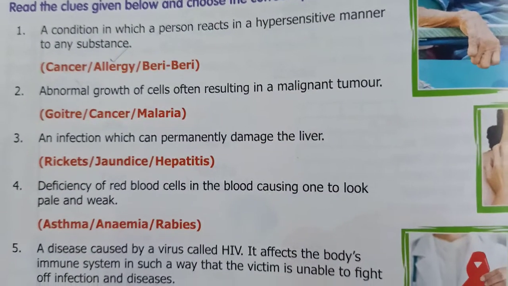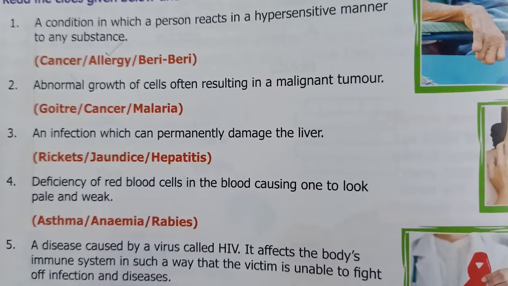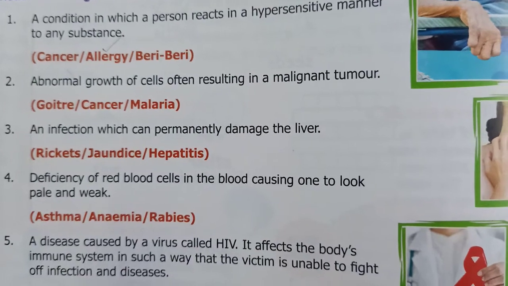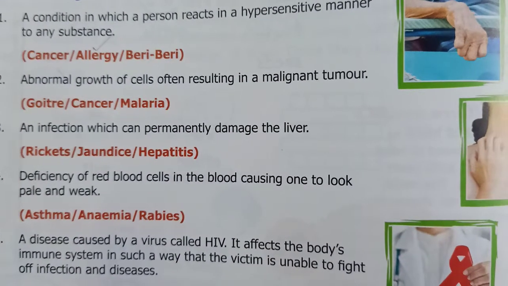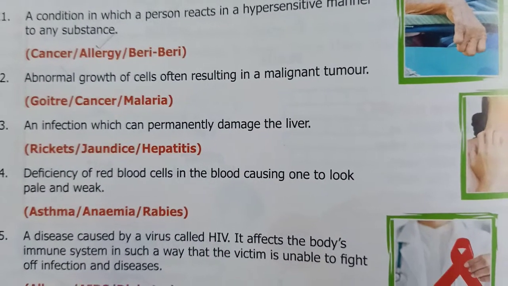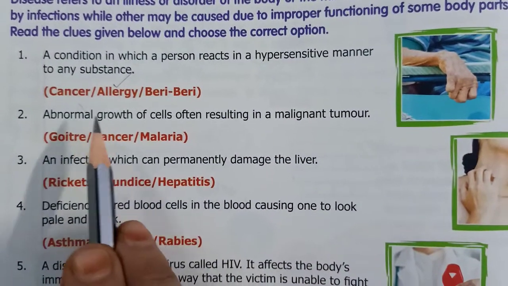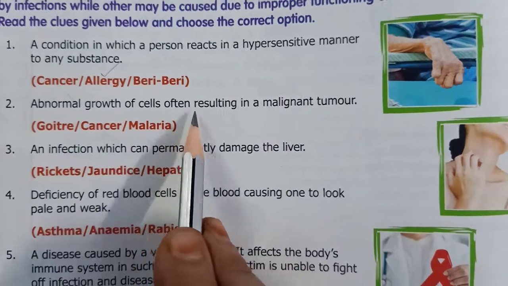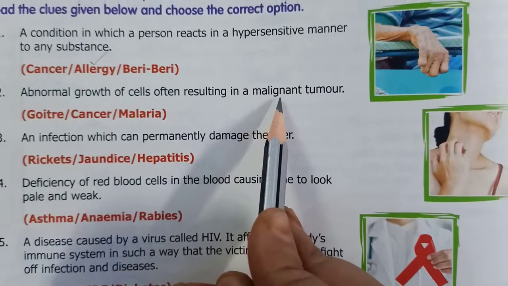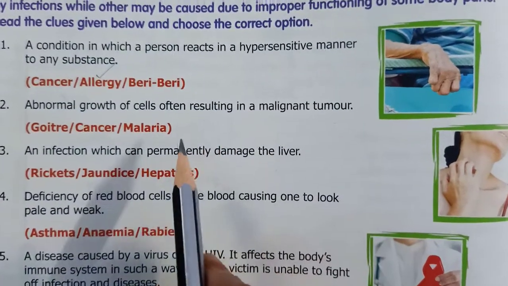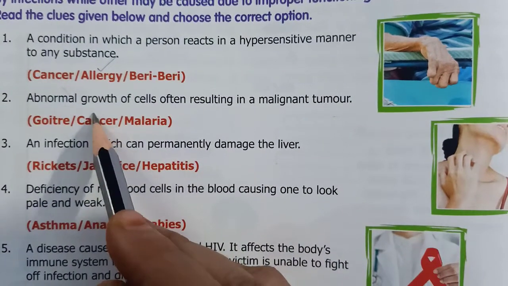Now, next one is abnormal growth of cells often resulting in a malignant tumor. So, this is known as cancer.